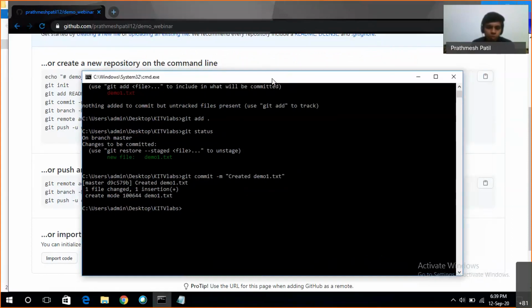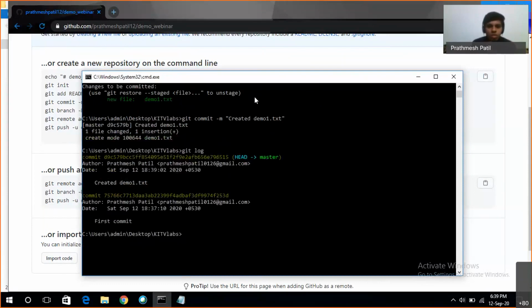The purpose of version control is that we have earlier versions of the same file. For that, there is a command. First we'll see the git log command. What this command actually does is show the commits which we have done till now. You can see that I did this first commit, and then the second commit, created demo1.txt, and the hash values, which represent each commit. We can point to that commit using these values.